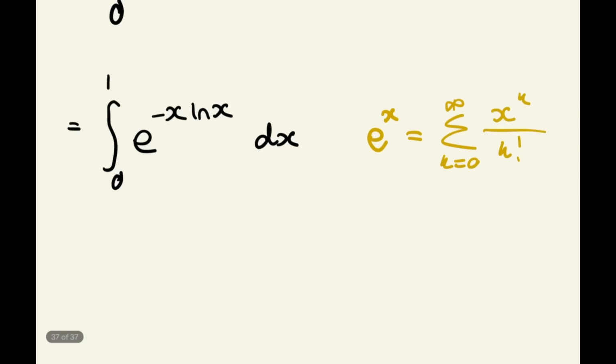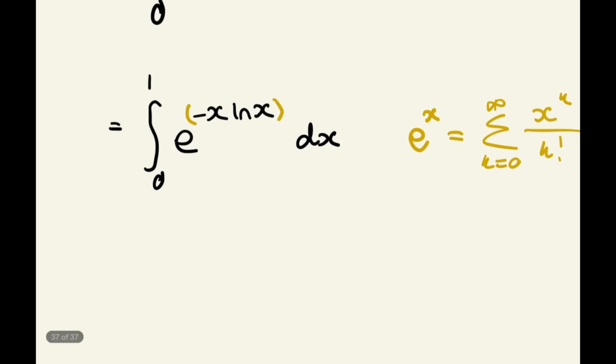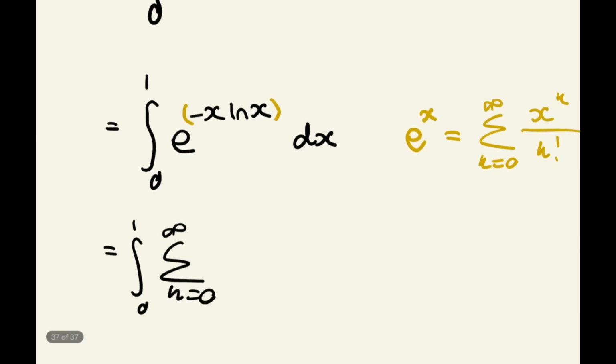And that's exactly what we've got here. Our x, in this case, is our power up here. And so we're going to rewrite our integral as the integral from 0 to 1 of the infinite sum from k equals 0 to infinity of negative x ln x, all to the power of k, over k factorial.